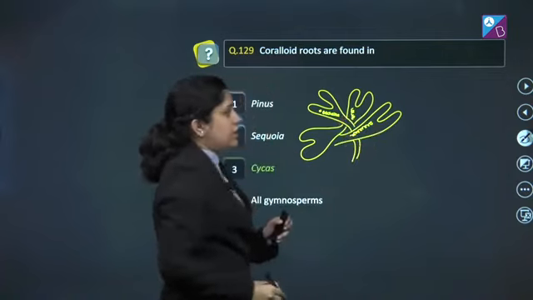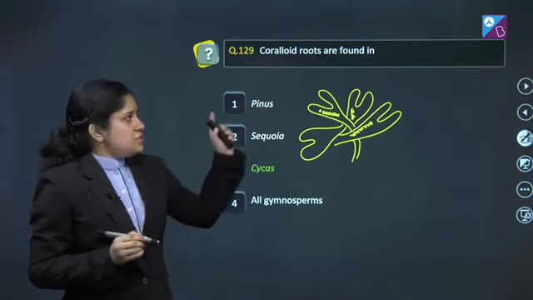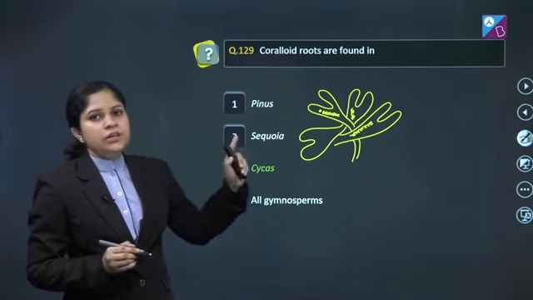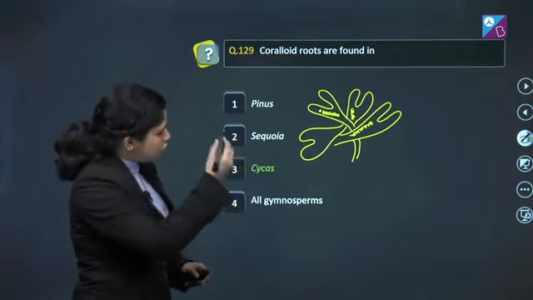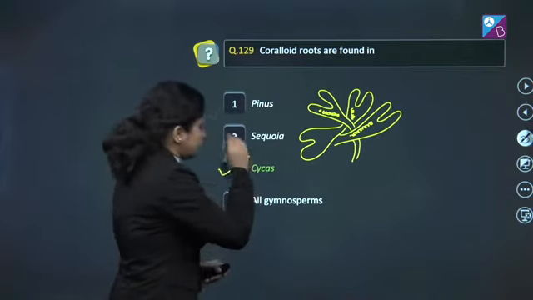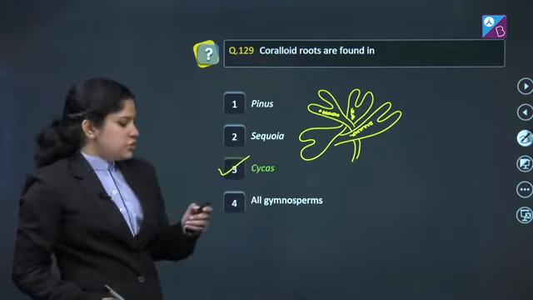And this Anabaena helps in the nitrogen fixation. Presence of coralloid root is a peculiar feature of the cycas plant. So if we analyze all the options, the correct answer of this question is option number 3. Let's proceed to the next question.